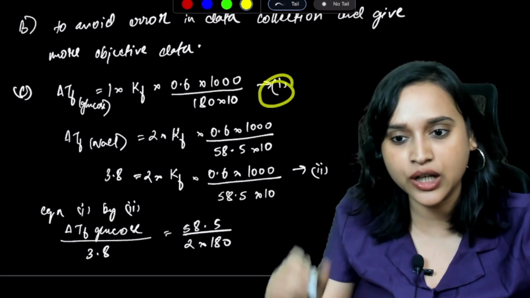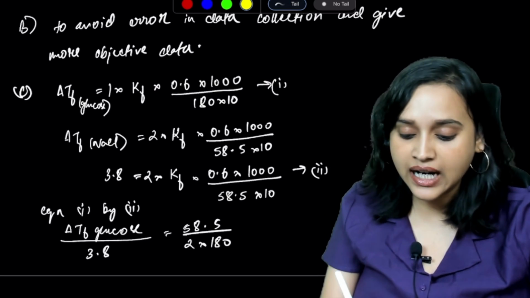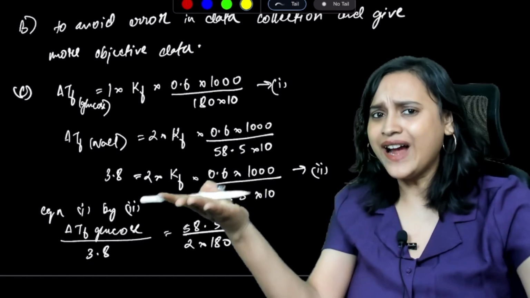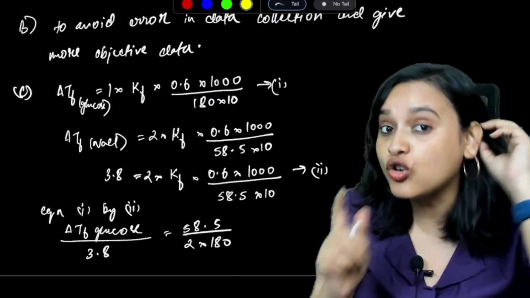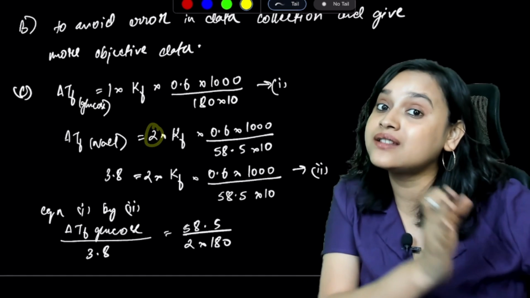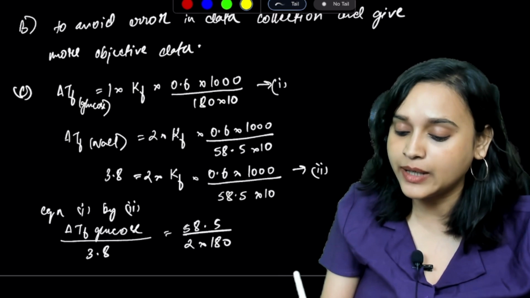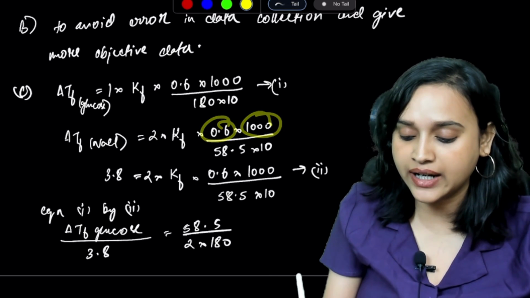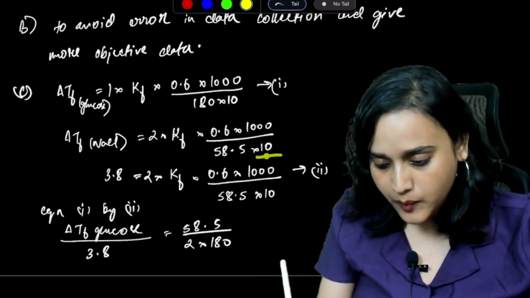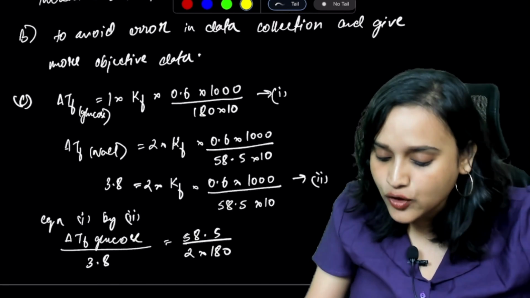Let's consider this equation 1. Now, delta Tf for NaCl: the Van 't Hoff factor will be 2. Glucose does not dissociate, NaCl dissociates into Na plus and Cl minus. So 2 multiplied with Kf multiplied with 0.6 into 1000 divided by 58.5, the molar mass of NaCl, multiplied with 10.